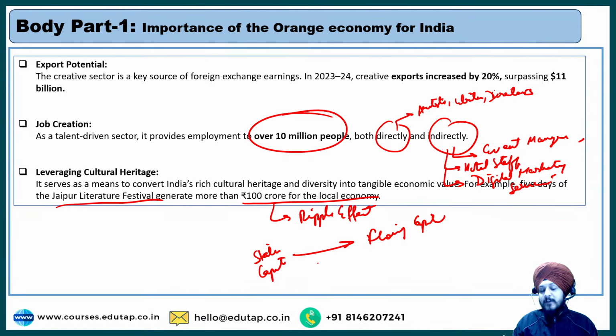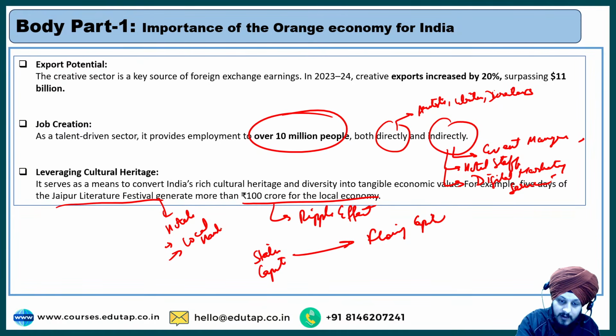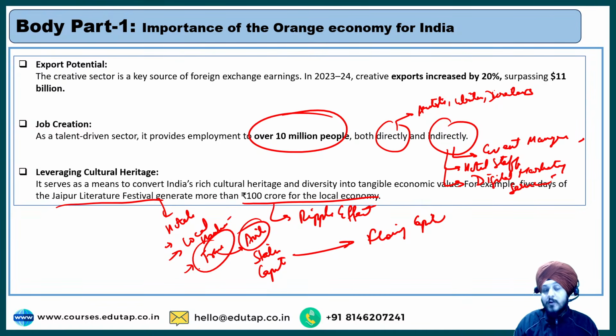So for example, if an event like the Jaipur Literature Festival is happening, who is going to get benefited? Apart from the festival itself, it is going to create benefit for the hotels also, right? It is going to create benefit for the local handicrafts also. It can create benefit for the transport sector also, for example, the airlines. The airline traffic is going to increase, right? So different kinds of ripple effects can be there as a part of the economy, right?